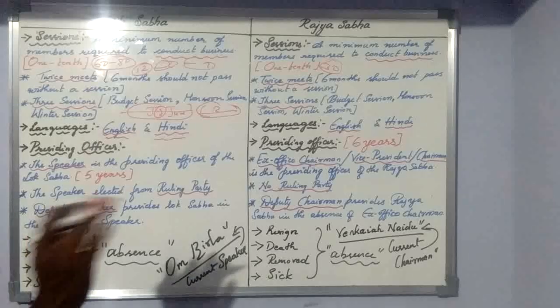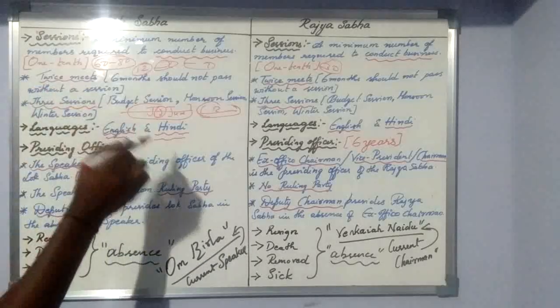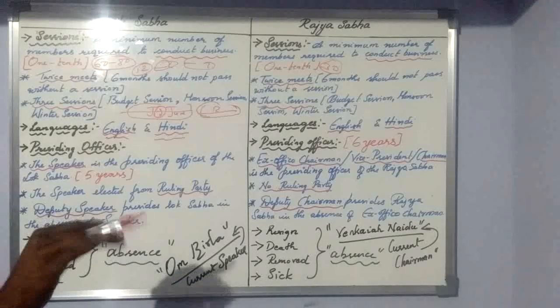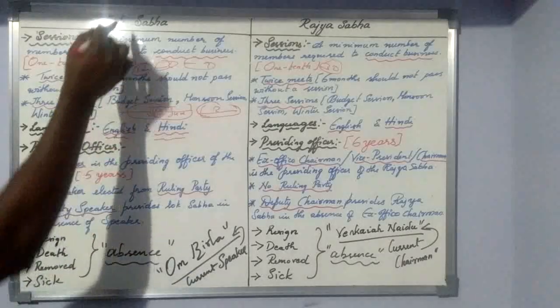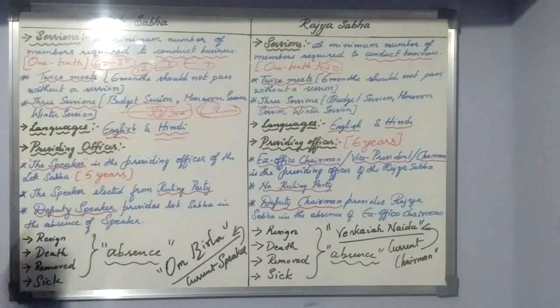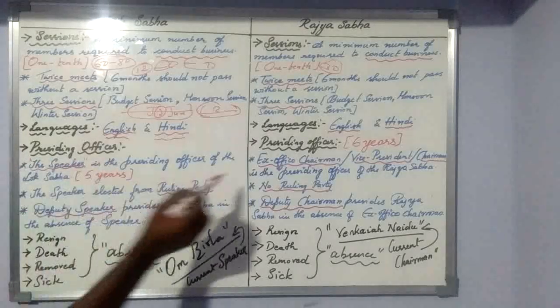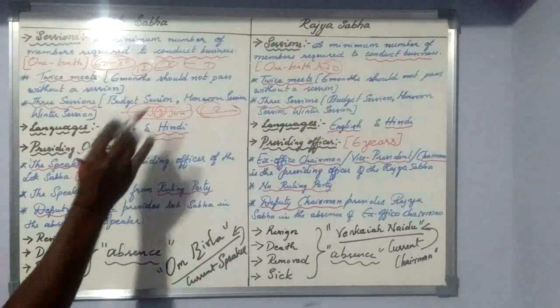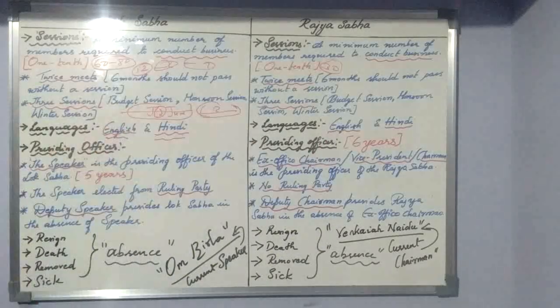If I want to use my mother tongue in parliament, in the Lok Sabha or Rajya Sabha, I should take permission from the presiding officer of the house, who is called the speaker. We have to ask him. Here the speaker, or in Rajya Sabha the ex-officio chairman, the vice president, if they give permission, then I can use my mother tongue in parliament.